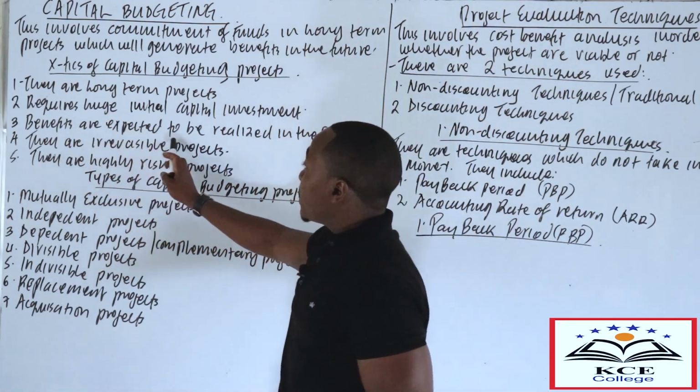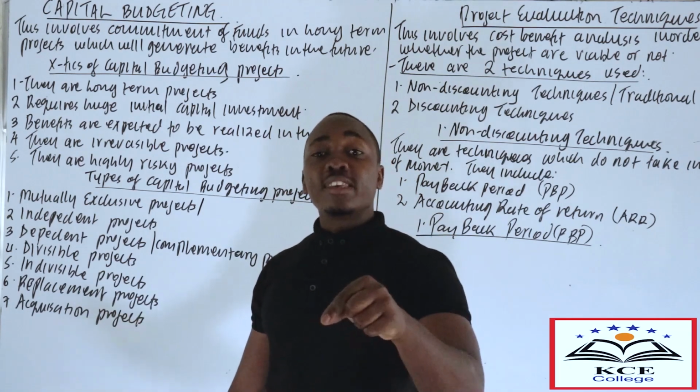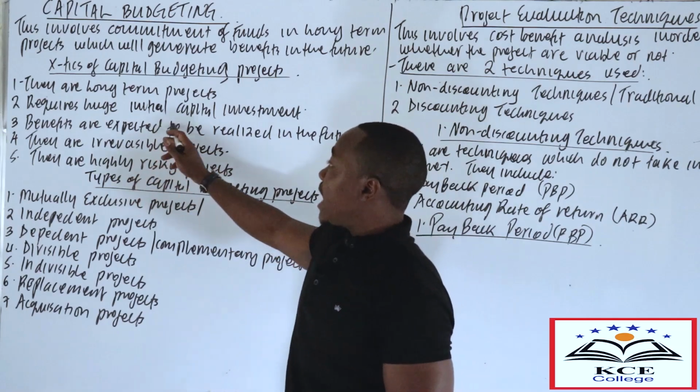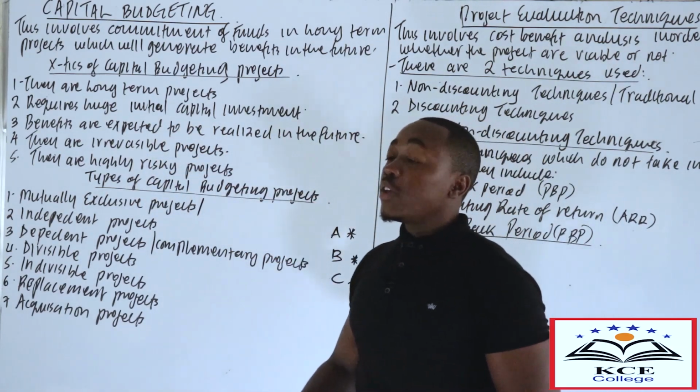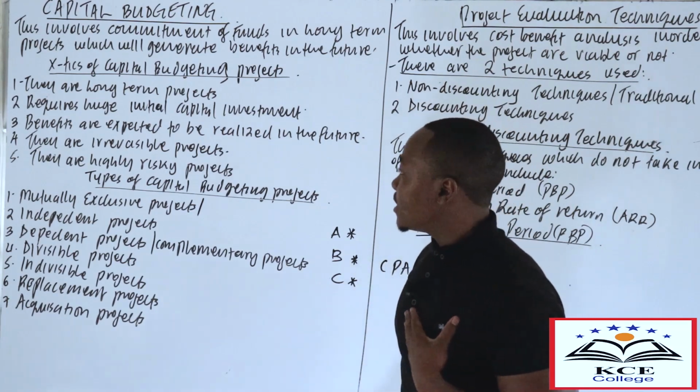Then the benefits are expected to be realized in the future. Why do you have to invest in education now? Because in the future you expect to get a job. So therefore, the benefits are expected to be realized in the future. You don't earn when you are studying. The only person who earns is the teacher here.